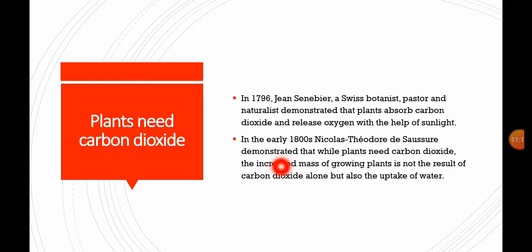Also, plants need carbon dioxide. In the year 1796, Jan Senebier, a Swiss botanist, pastor, and naturalist, demonstrated that plants absorb carbon dioxide and release oxygen with the help of sunlight. So finally he said that carbon dioxide is necessary for the release of oxygen, and this whole process takes place in the presence of sunlight. In this way also, plants need carbon dioxide.